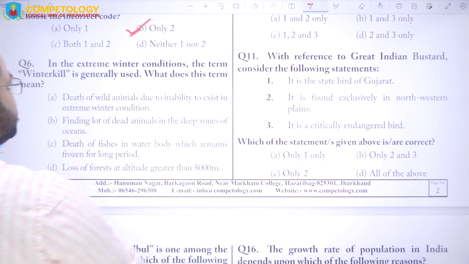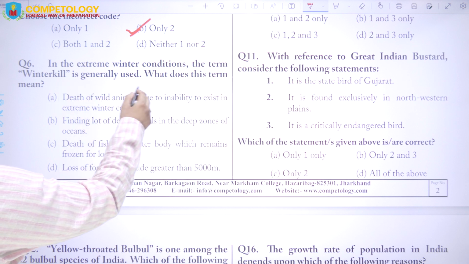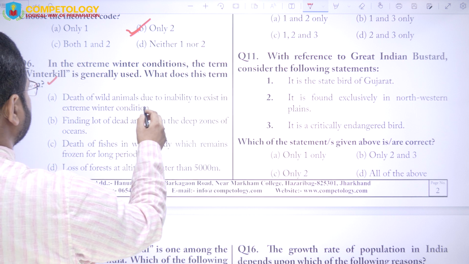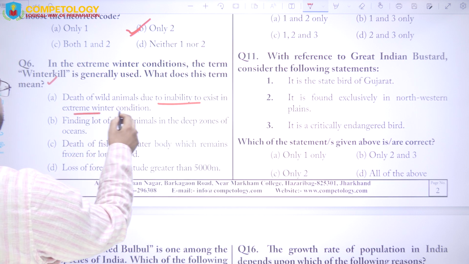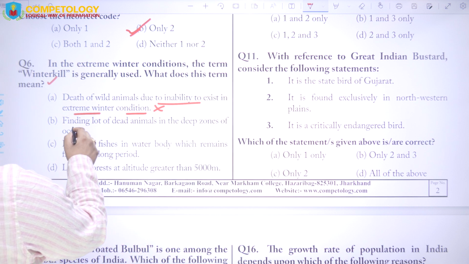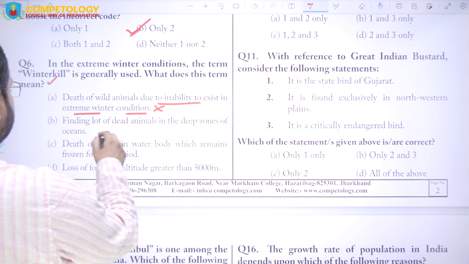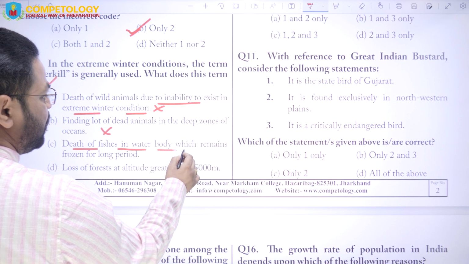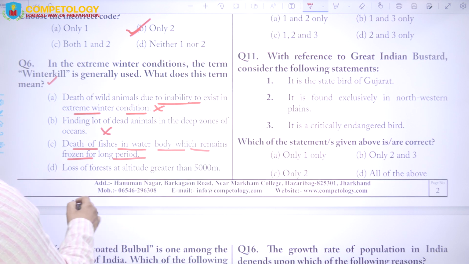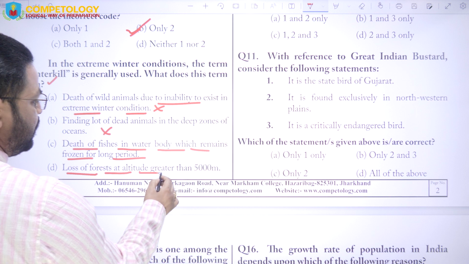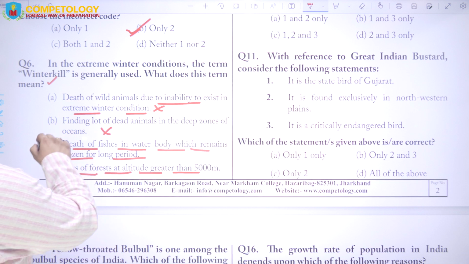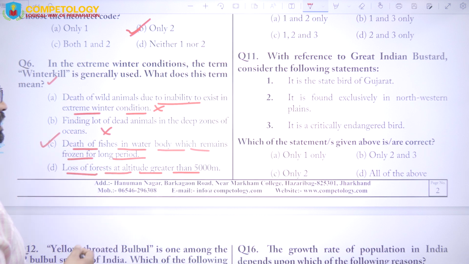Next is, in extreme winter conditions, the term winter kill is generally used. What does this term mean? The options are: the death of wild animals due to inability to exist in the extreme winter condition, this is not the answer; finding a lot of dead animals in the deep zone of the oceans, where there is already sub-zero temperature; death of the fish in a water body which remains frozen for a long period; and loss of forest at altitudes greater than 500 meters. So here the answer will be C, the death of the fish in water bodies which remain frozen for a long period of time.